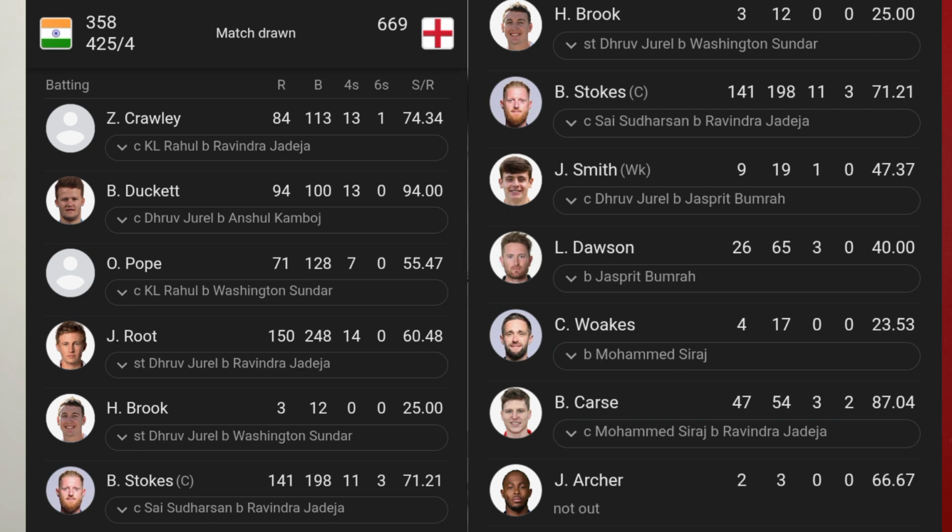Now, firstly, Ben Stokes did retire hurt because he had a little knee pain, so he didn't want to aggravate it any further. But then he came back and got his first century in 2 years. Not only that, but he is the first captain to get a fifer and a ton in the same match. And he's one of the 3 cricketers to get more than 7,000 runs and more than 200 wickets in test matches. Now with Joe Root, he is the second highest run scorer in test cricket, right underneath Sachin Tendulkar.